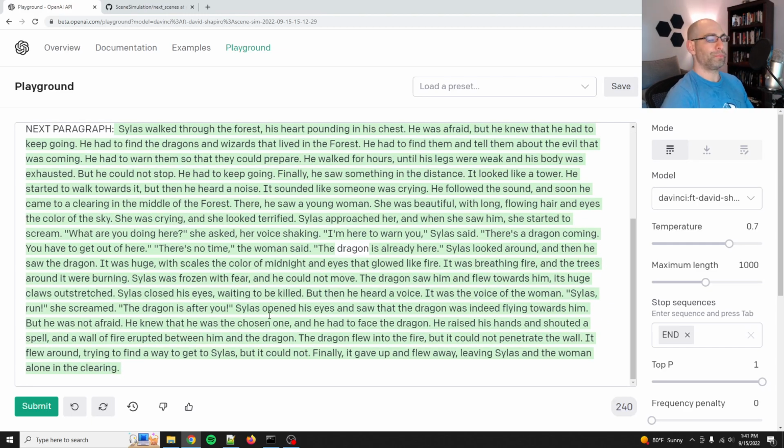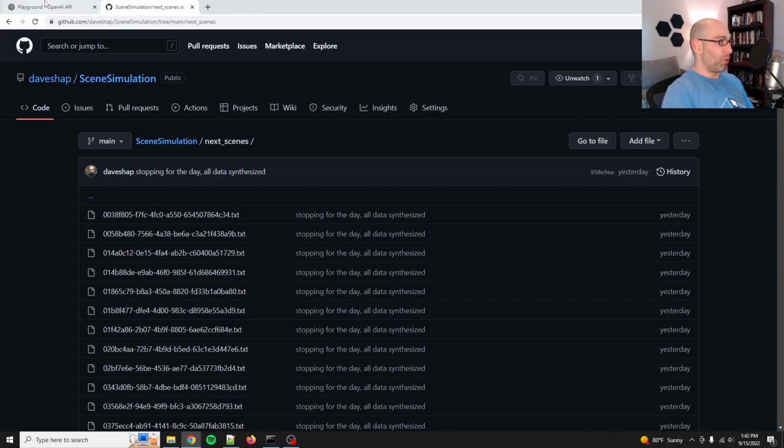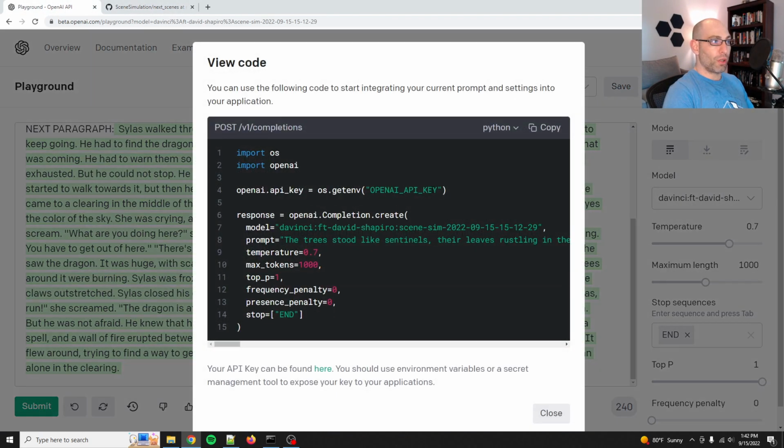So what am I going to do with this? Think about links in a chain. That's how I tried to do the novel writing last time. But one, it was a little overly complicated, and two, I didn't have enough training data. So this is very similar to my novel writing effort. Okay, what we're going to do is view code. It just shows the model, the prompt, etc. That's all fine.